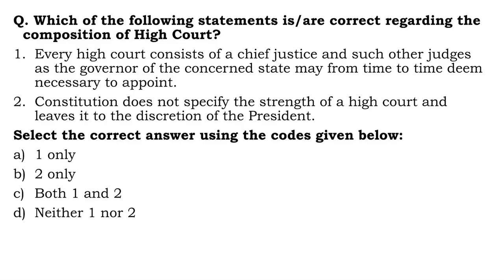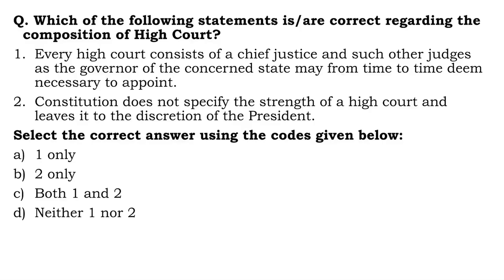Next question. Which of the following statements is or are correct regarding the composition of High Court? Every High Court consists of a Chief Justice and such other judges as the Governor of the concerned state may from time to time deem necessary to appoint.